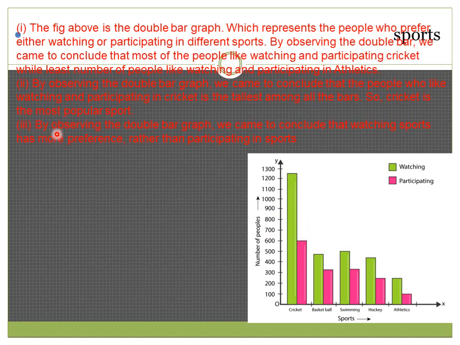Now the third solution. By observing the double bar graph, we came to conclude that watching sports has more preference than participating in sports. From the graph, it is observed that most of the people like to watch rather than participate. Pink shows the participation, and green shows the watching. So most of the people want to watch rather than participate in sports.